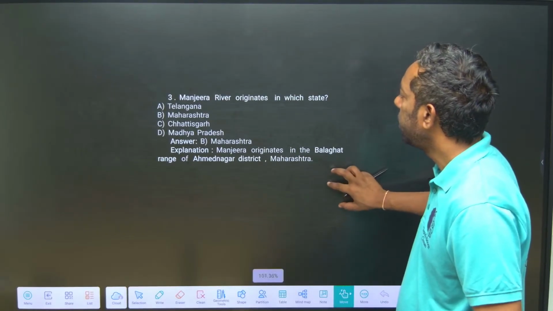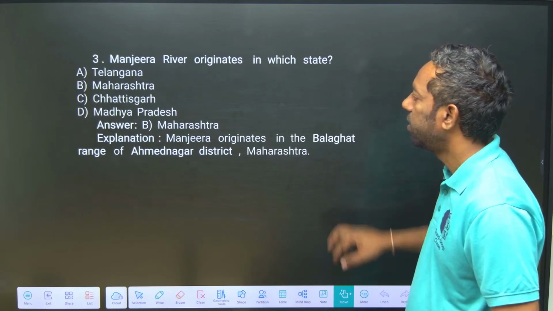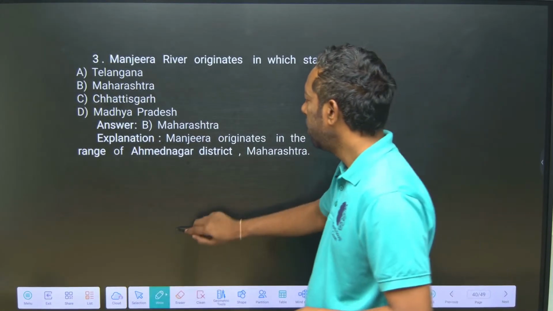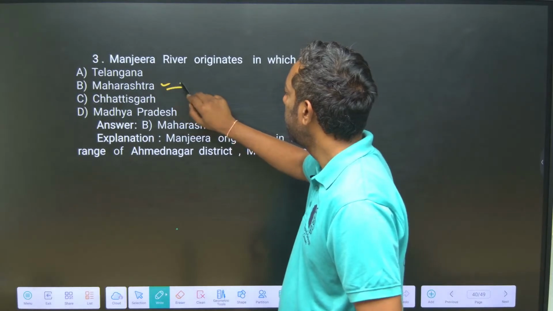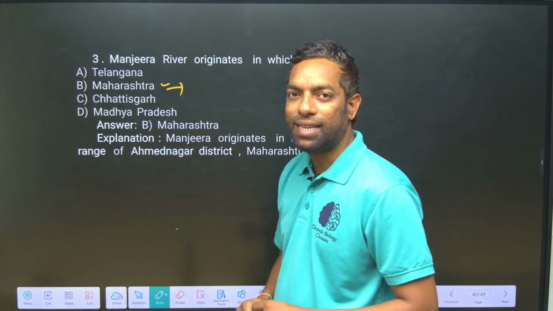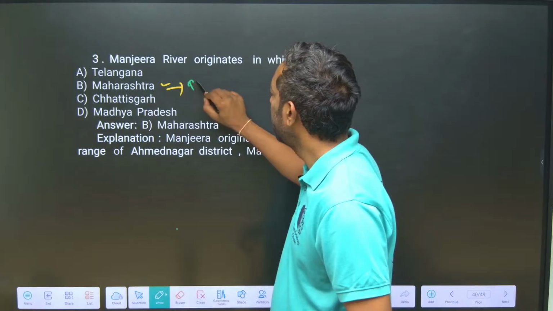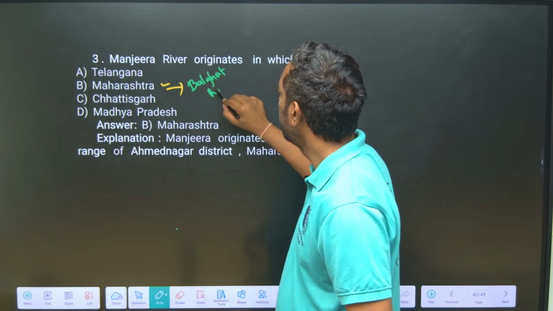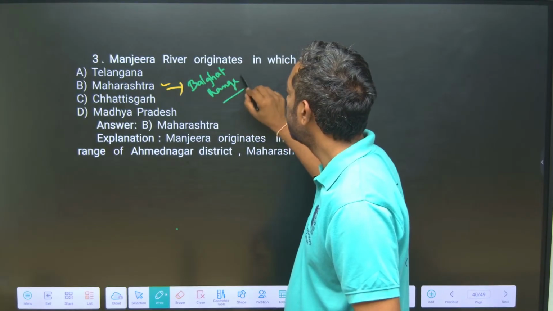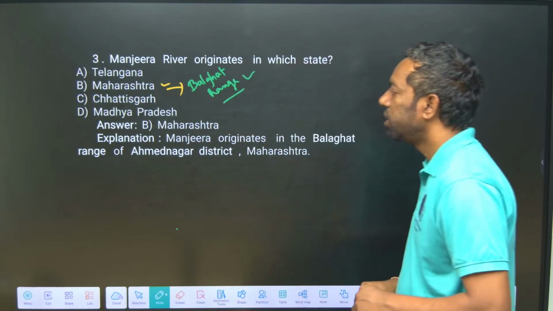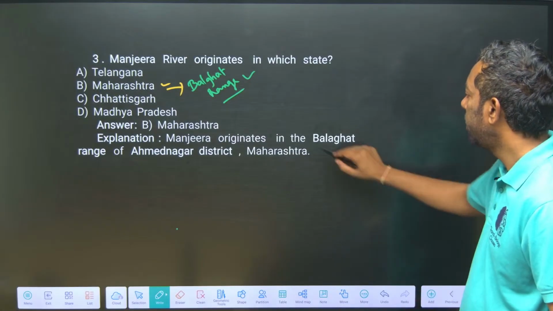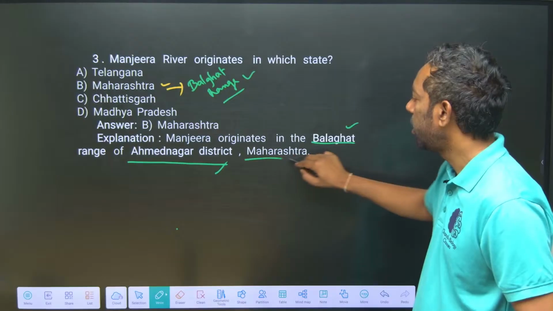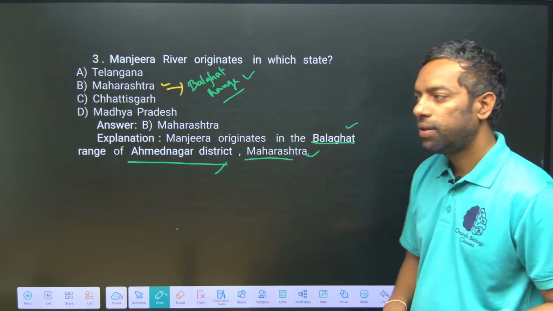Manjira river originates in which state? Manjira originates in Maharashtra, in the Balaghat range, in the Ahmednagar district of Maharashtra.